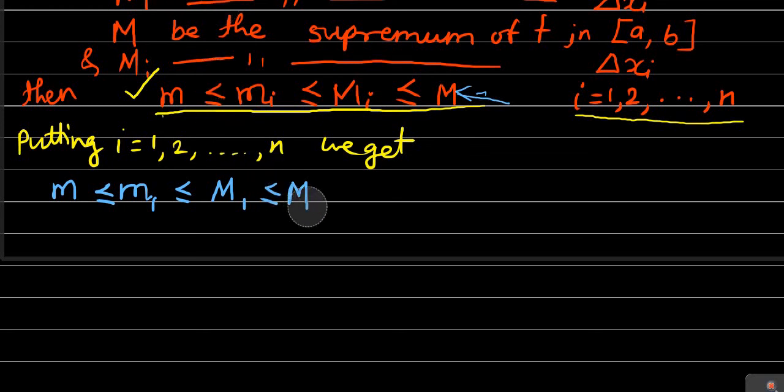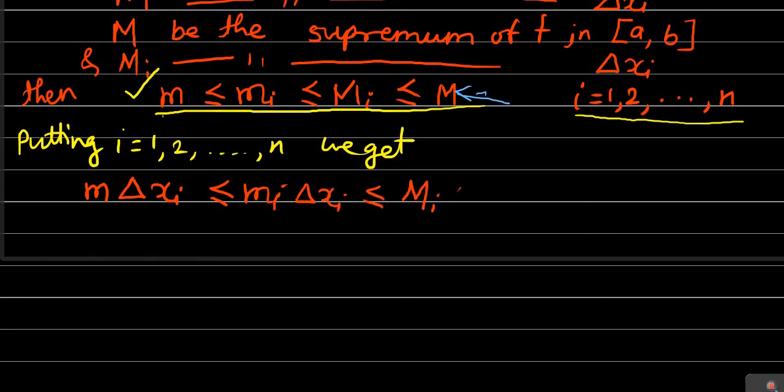After multiplying by delta xi throughout, we'll get this relationship. Once again I am going to write down this relationship after multiplying with delta xi. So we'll get small m into delta xi is less than or equal to small mi into delta xi, which is less than or equal to capital Mi into delta xi, which is less than or equal to capital M into delta xi.